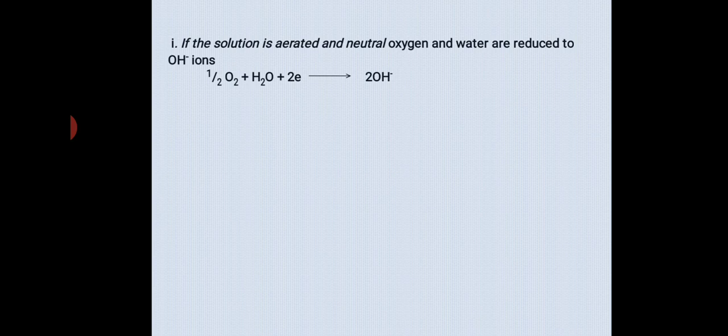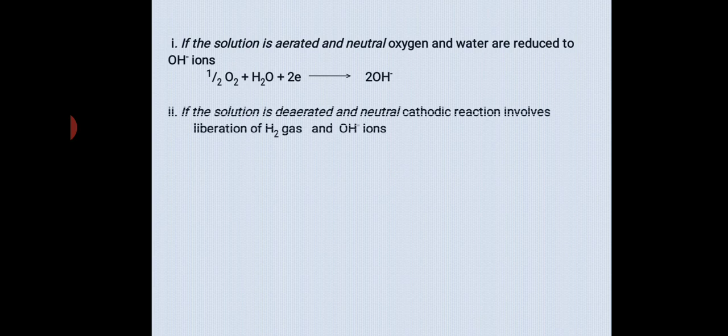Very important: where did these 2 electrons come from? We already understood the anodic reaction where the metal underwent oxidation, forming electrons. Those electrons are utilized towards the cathode for this reaction. They bring about the reduction to form OH minus ions. This is the first case. Then second, if the solution is deaerated, meaning in the absence of oxygen, and the solution is neutral, the cathodic reaction involves liberation of H2 gas, and once again OH minus ions are formed.